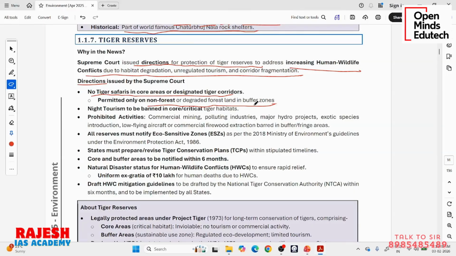If it is in buffer zone, again in forest areas it is not allowed. In non-forest areas, degraded forest land, it is allowed. Then comes the night tourism. In core areas, critical tiger habitats, it is completely banned. Okay, it is factual. Whatever I am reading now, it is factual.